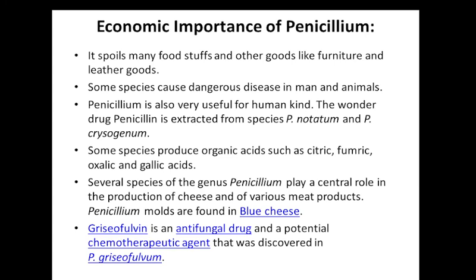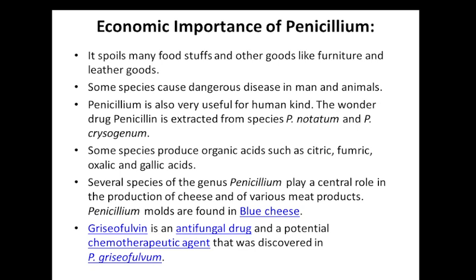So, positive impact. The first antibiotic was discovered and extracted from Penicillium, from Penicillium notatum and Penicillium chrysogenum. Some species also produce organic acids such as citric, fumaric, oxalic, and gallic acid.